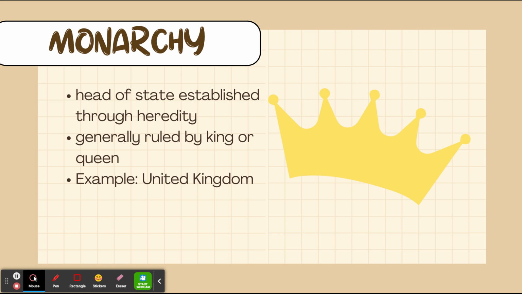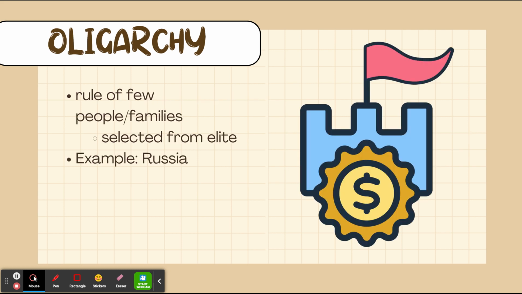So, generally, they're ruled by a king or a queen. Typically, there are other titles that are involved as well. The textbook example of this is the United Kingdom. However, we'll have further conversation when you do your iCivics packet on the limitations of the monarchy in the United Kingdom. The next type of government is an oligarchy.